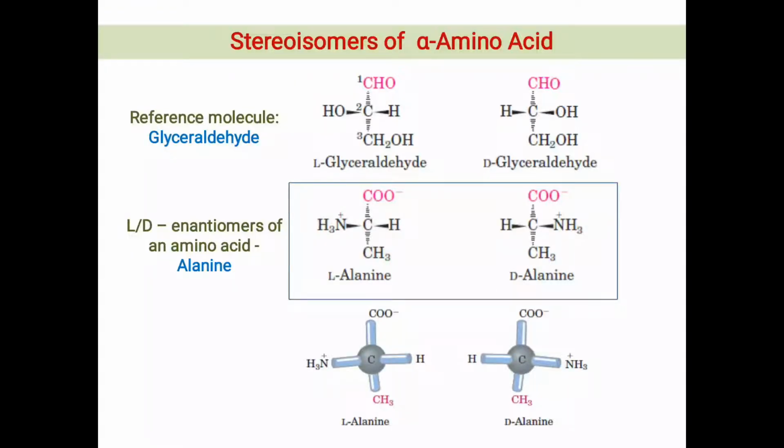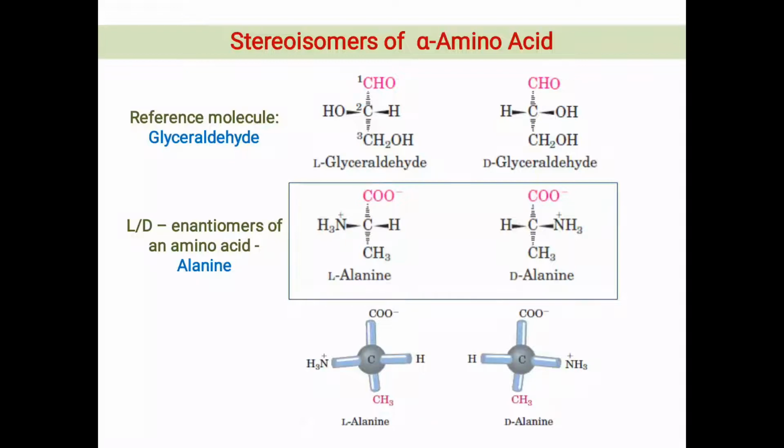These L and D isomers are always written in capital L and capital D form, not as small l and small d. As in the previous section we have learned that small l refers to levorotatory and small d refers to dextrorotatory property of an optically active molecule.